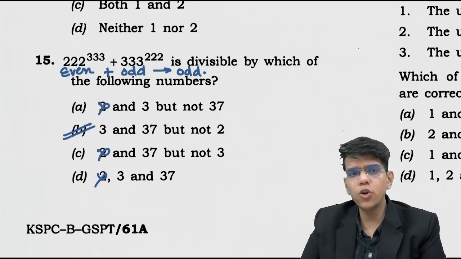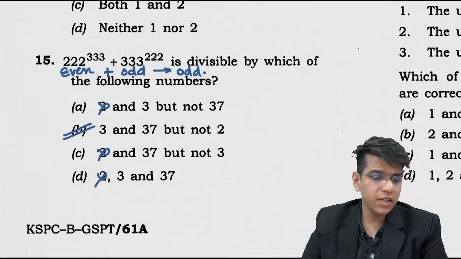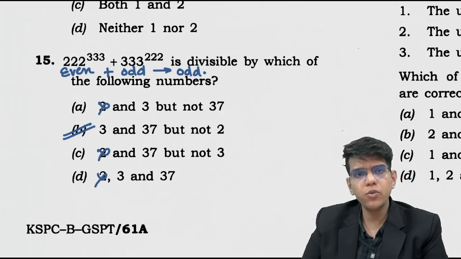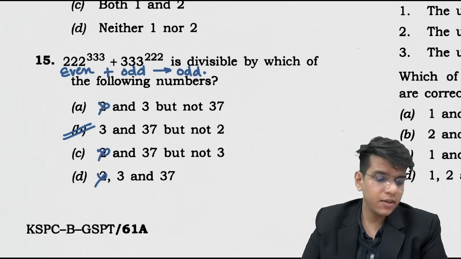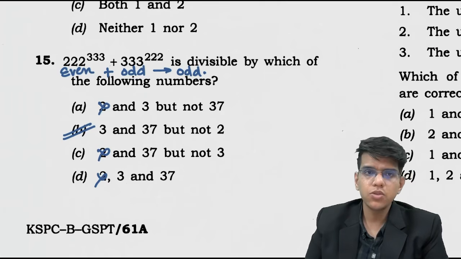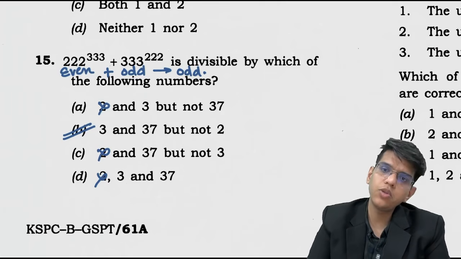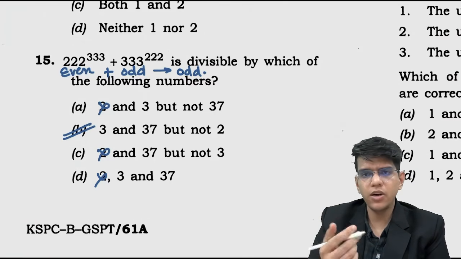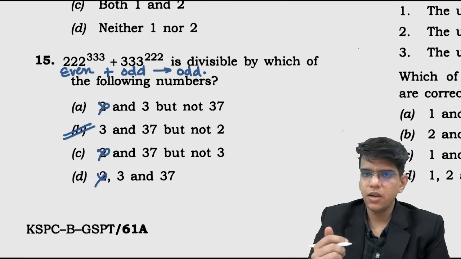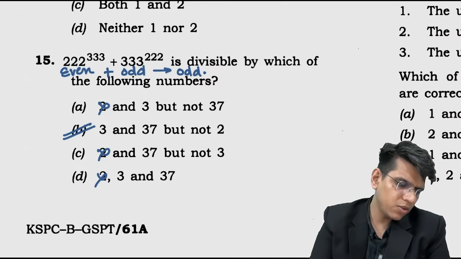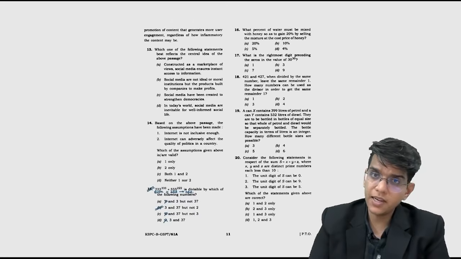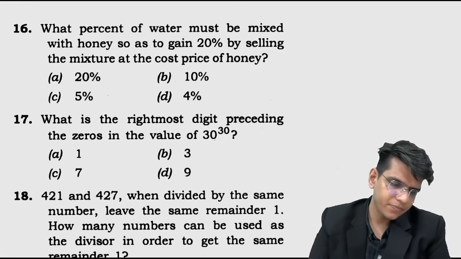Even if you don't know the factor of 111 which is needed to solve this question, you can solve this question directly. This addition sum cannot be divisible by 2 because this completely will fall into an odd number, right? So directly, you don't have to do anything here. 222 to the power something is even. 333 to the power something is odd. Even plus odd is odd, right? 2 plus 3 is 5, right? So that is odd. So the answer to this question is option B directly. There is nothing to think about here, right? It looks complicated but it is one of the easiest questions.